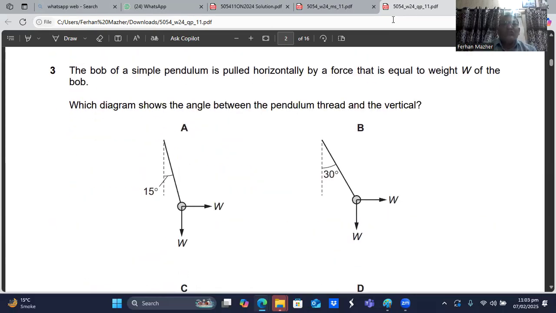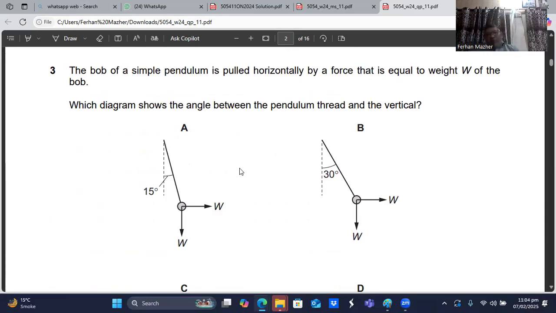Now we have question number 3 on your screen. The bob of a simple pendulum is pulled horizontally by a force that is equal to the weight W of the bob. Which diagram shows the angle between the pendulum thread and the vertical?